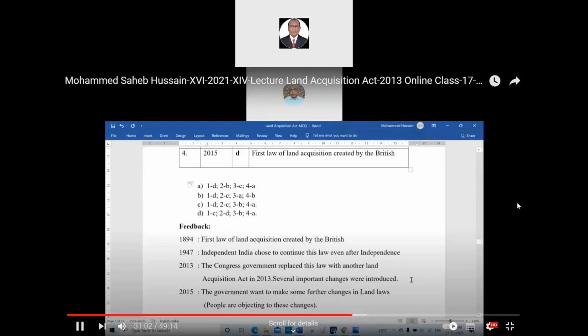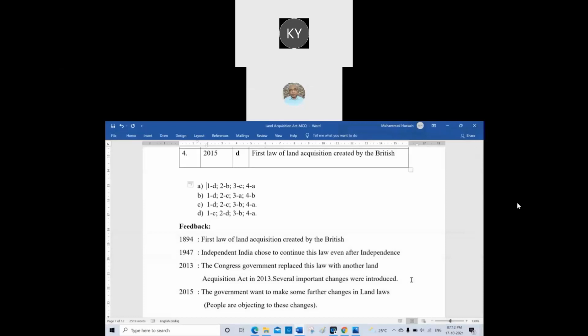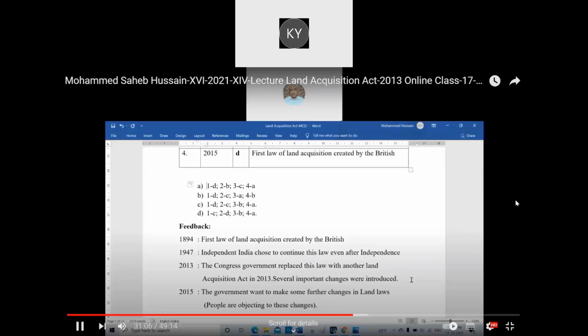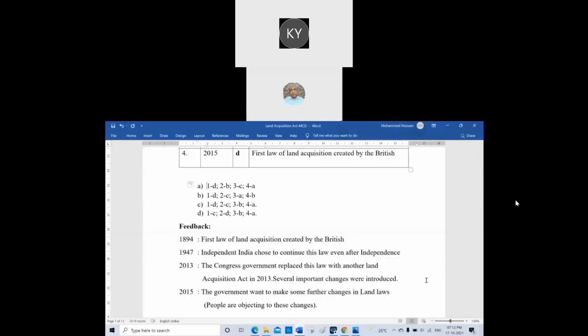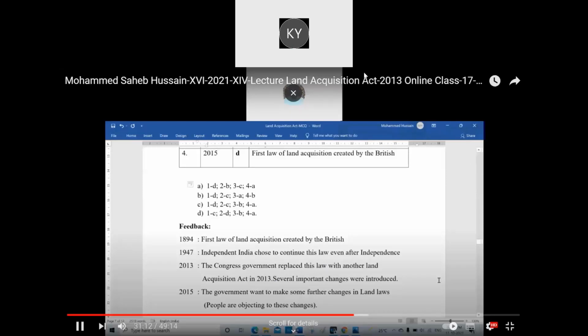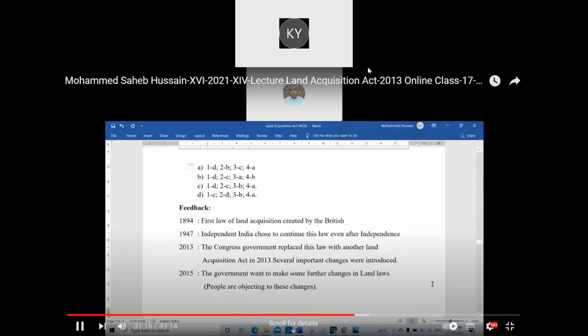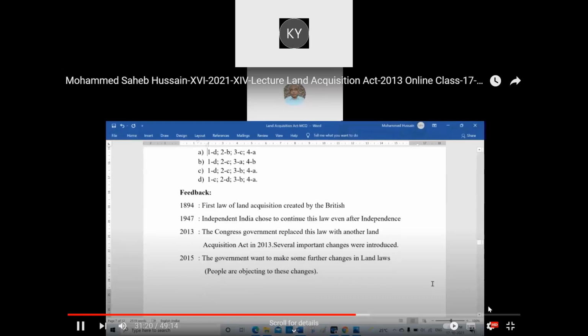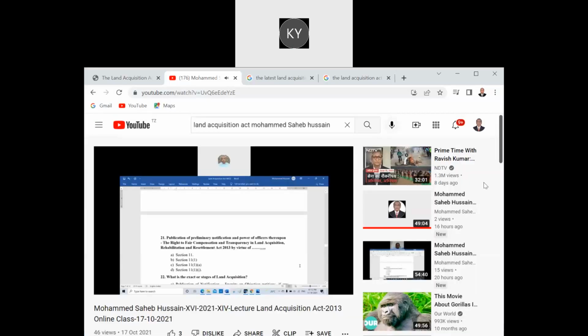1894, first law of land acquisition created by the British. 1947, independent India chose to continue the law even after independence. 2013, the Congress government replaced the law with another Land Acquisition Act of 2013. Several important changes were introduced. 2015, the government wants to make some further changes in land laws, but people are objecting to these changes.